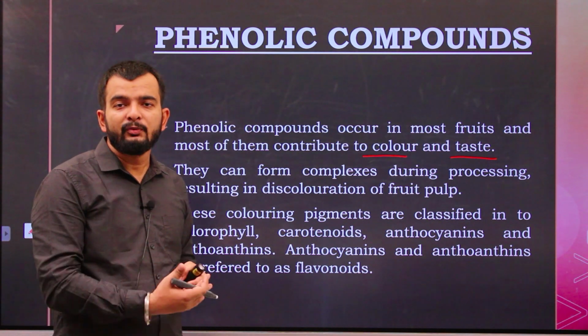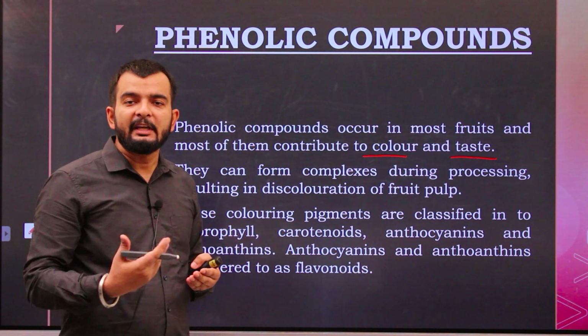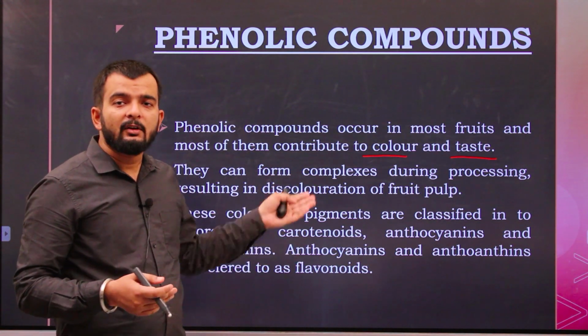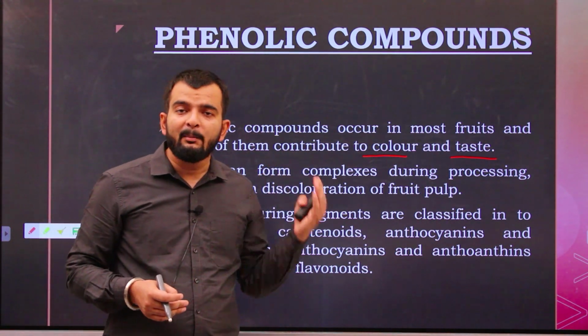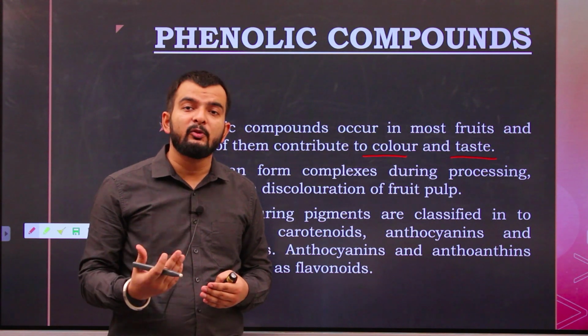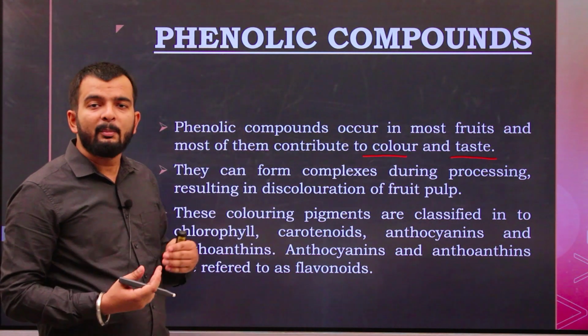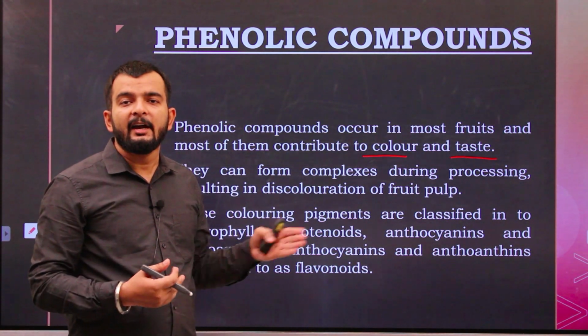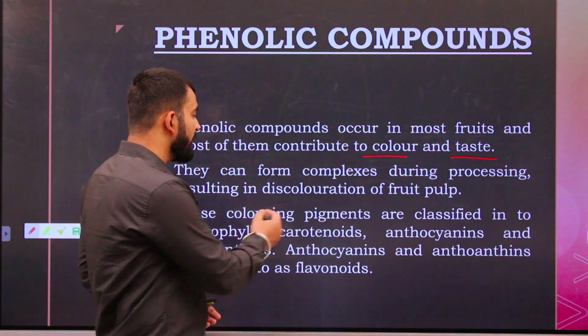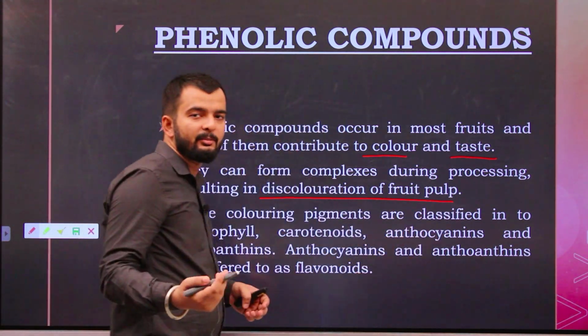When we dehydrate a fruit, the color of the fruit degrades. That is due to the formation of a complex between the compound responsible for the color and some other compounds, leading to discoloration of the fruit pulp.